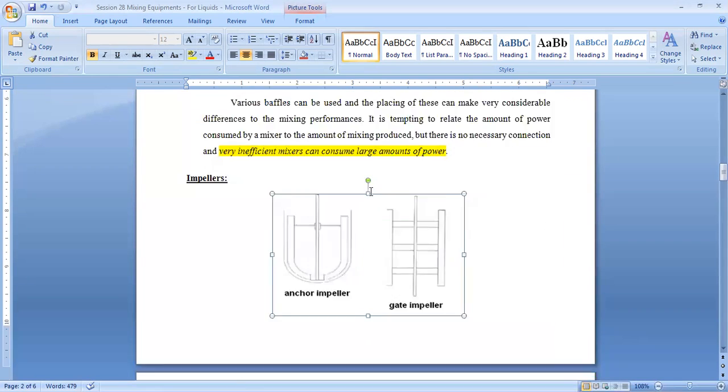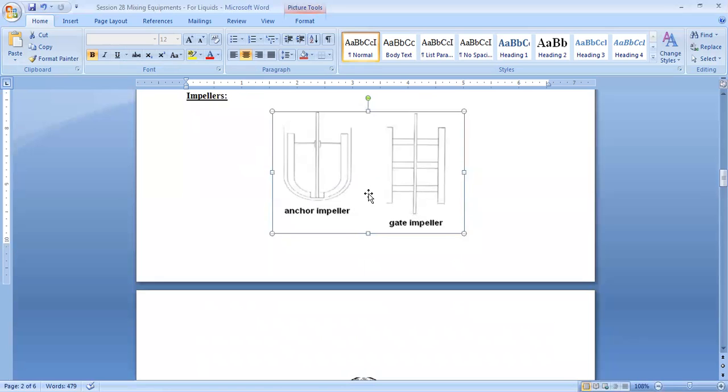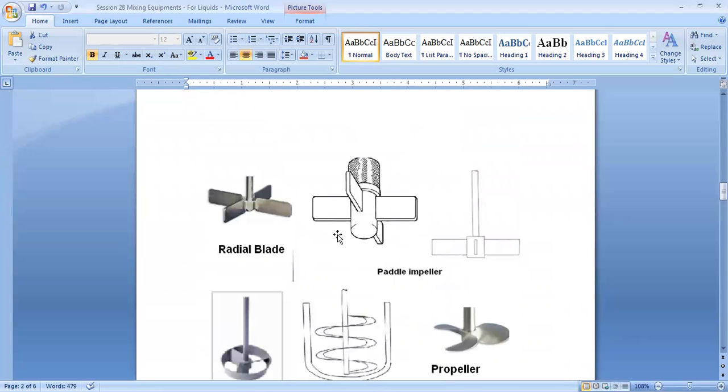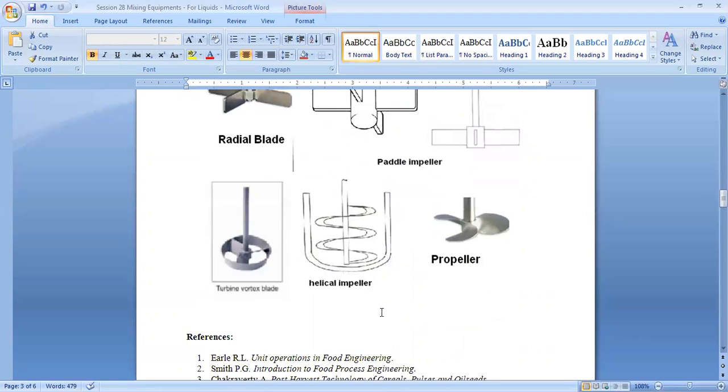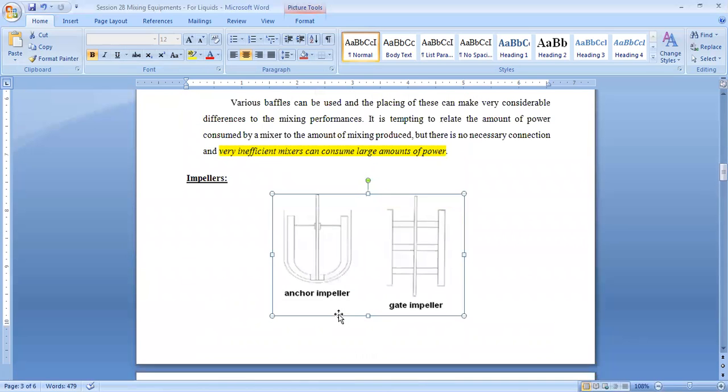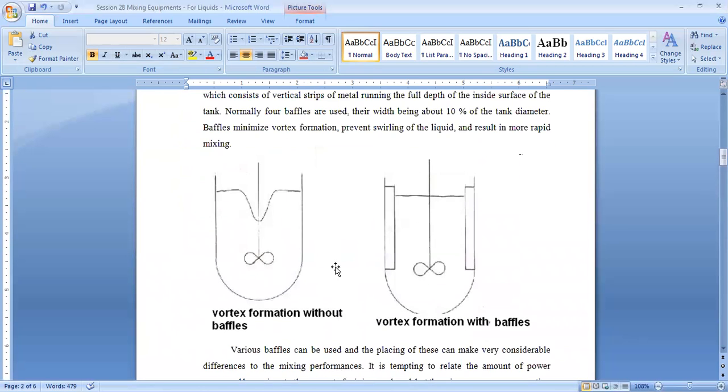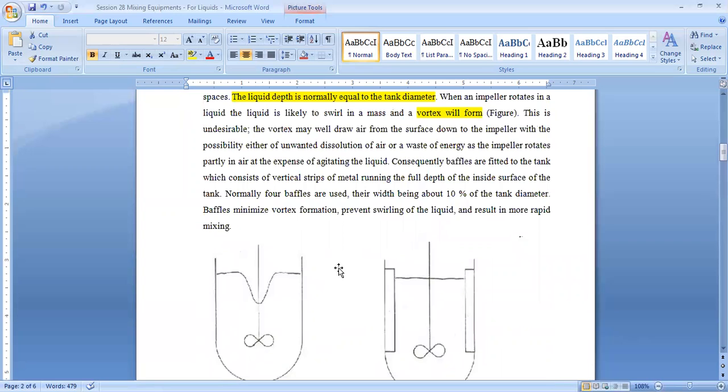If we talk about impellers, there are various types of impellers available. You can see here the big anchor impeller, the gate impeller, the radial blade, the paddle impeller, which looks like this, the helical impeller, the propeller, and the turbine vortex blade. These are the various types of impellers, and these are the baffles. Used together, they give very good mixing of the liquid, and no vortex formation will take place.